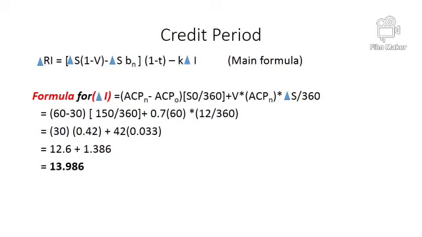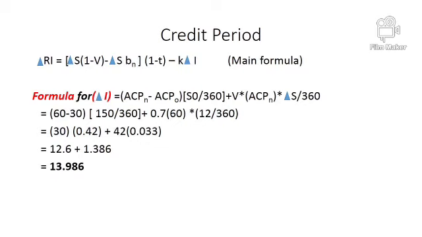By solving this, we get that the company has increased blockage of funds, or you can say the company has to make an additional investment of 13.986 million because the company has changed policy from 30 days to 60 days.